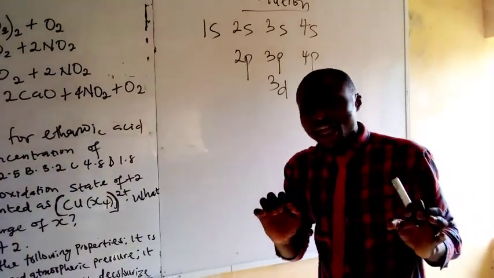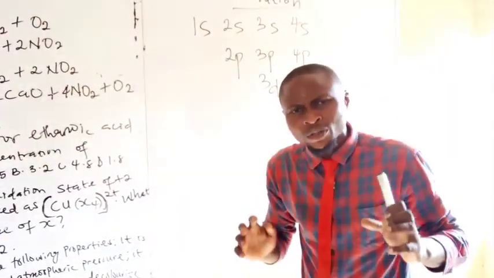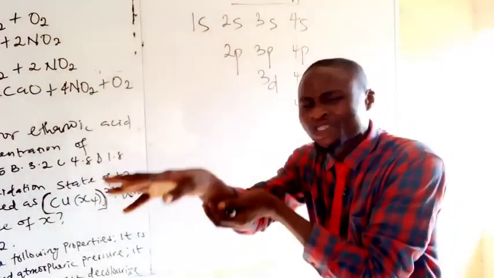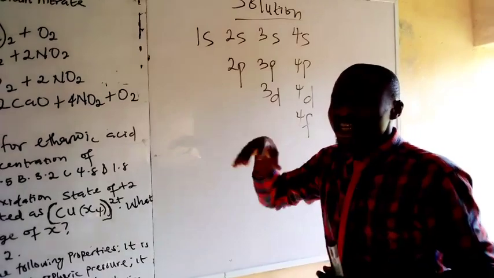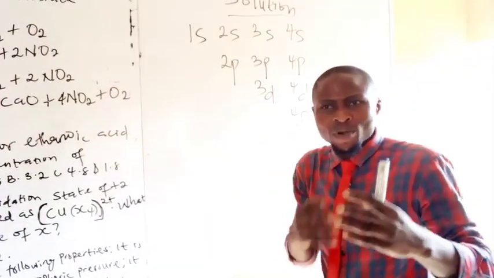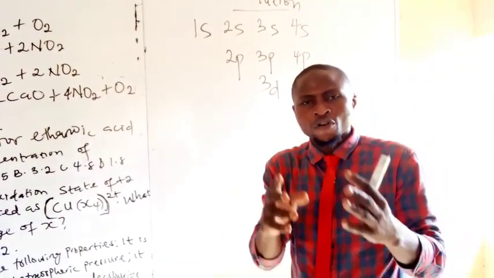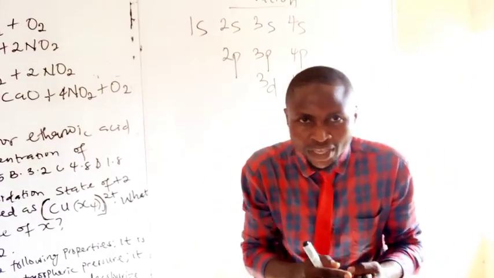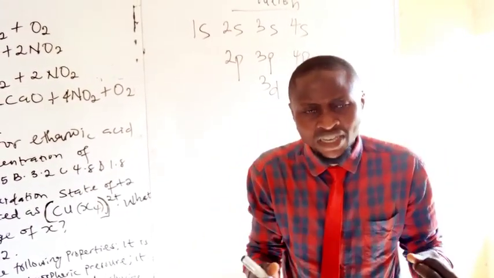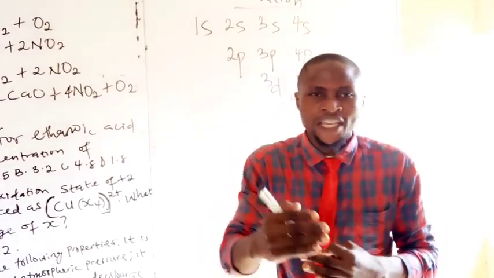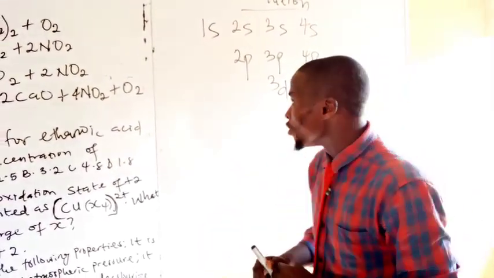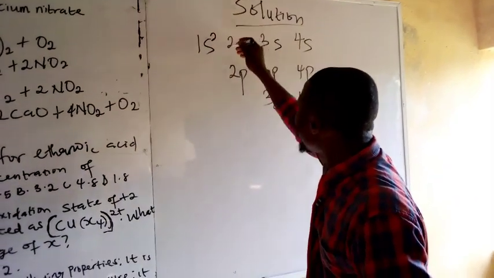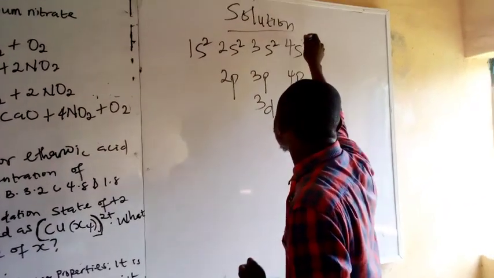Now, each of these orbitals has a maximum of electrons that they can take. What we are trying to do is that we want to arrange electrons in these orbitals. For instance, s orbital can take a maximum of 2 electrons. p can take a maximum of 6 electrons. d a maximum of 10, and f a maximum of what? 14. So that is why on s orbital, you put 2.